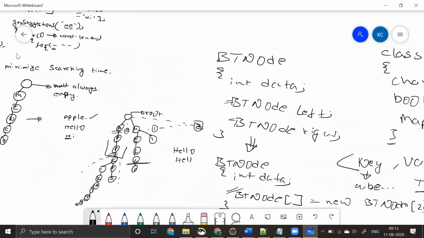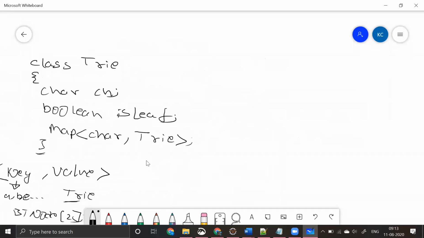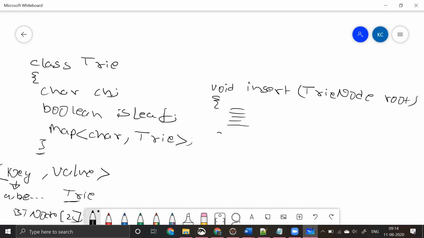So my trie data structure should have at least the following methods. First method is insert, and my parameter should be trie node root. I do not want to return anything over here, so I'll say void, and I need to write some code in my insert method. What will my insert method do?